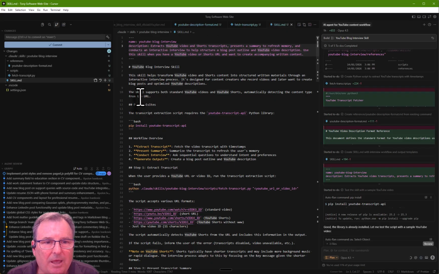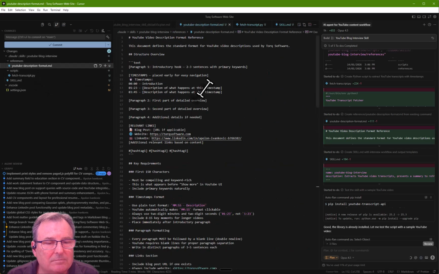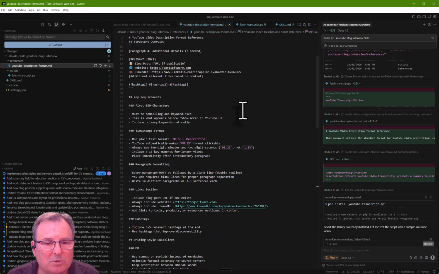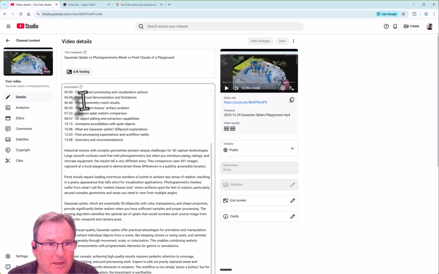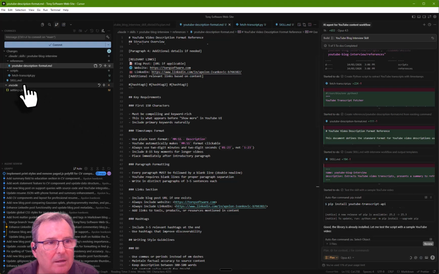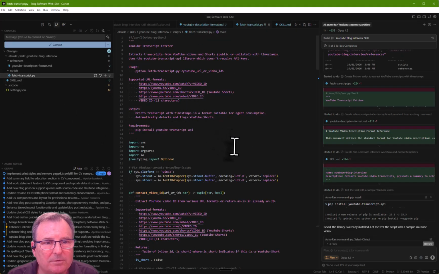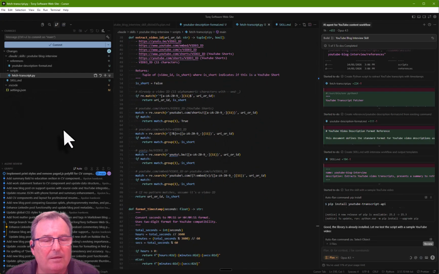Then there's a description of the skill itself, a supporting description format which describes how to create descriptions of this form, then a support script which does a fetch of the YouTube URL.